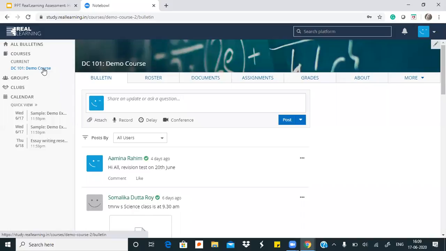But before that, I'd also like to point out that on a teacher's dashboard, there are various other things that teachers can do. For example, the first thing that you see is a bulletin. This is a forum format for teachers and students to interact with one another. This is also where teachers can conduct video conferences and online class with students, so they can do it from here. We have another tab on this dashboard, which is the documents tab. Here teachers get to share course material and important documents with students so that they manage the content also for their classes. So let's move on to the assignments tab.